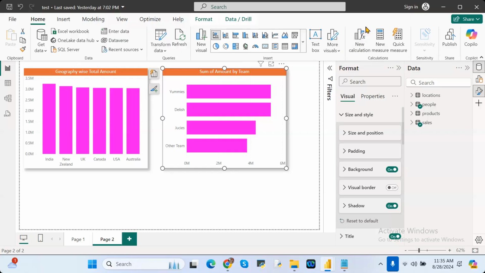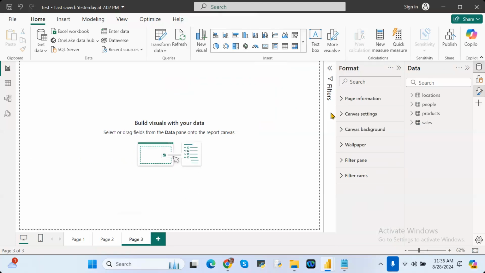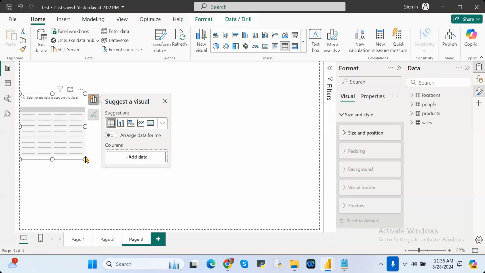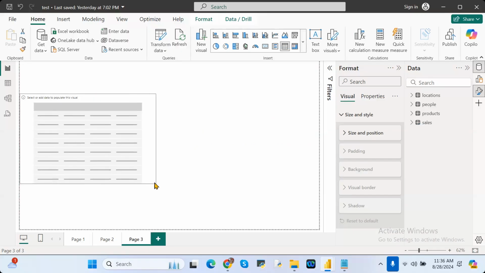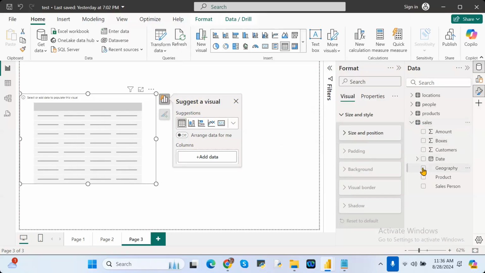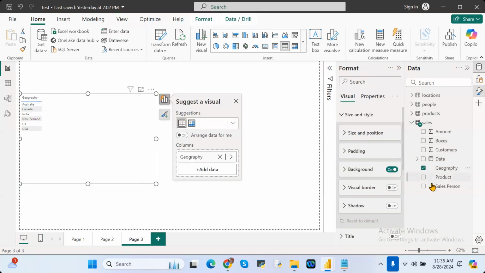Suppose for example I'm creating a table visual. I'm placing different columns like geography, amount, customers.